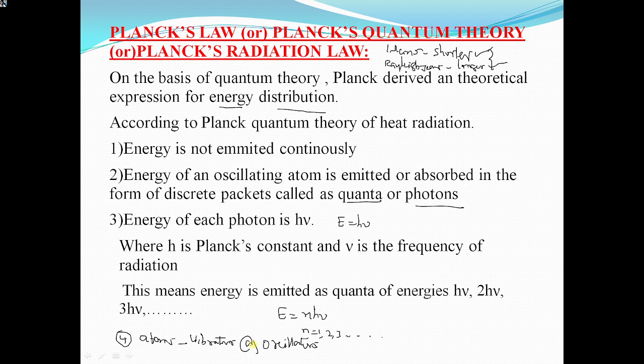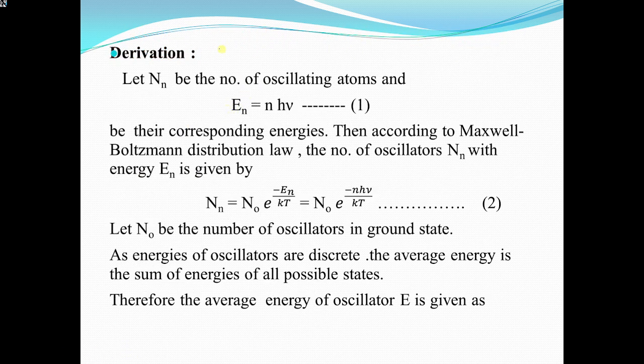Next, our aim is to derive the spectral energy density. So in order to derive spectral energy density, let us consider, let N_n be the total number of atoms. So these N_n atoms have energies E_n is equal to n h nu.